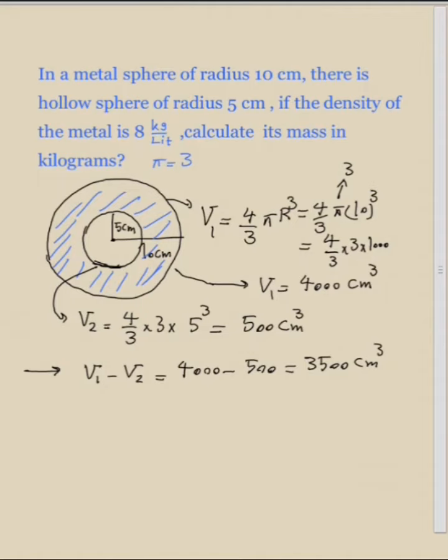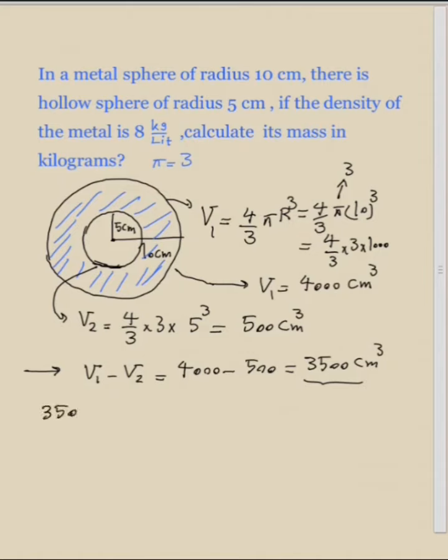But we know that the volume of this object has been calculated in terms of centimeters cubed. So you need to convert it to meters cubed, and you should convert the unit of density to kilograms per meter cubed too, so that the units match together and cancel each other.